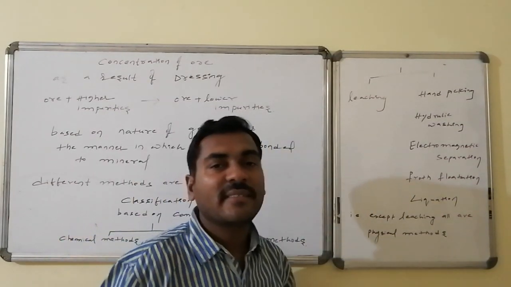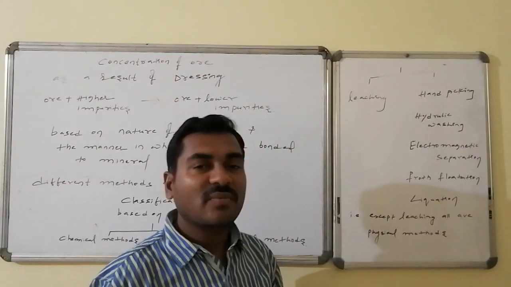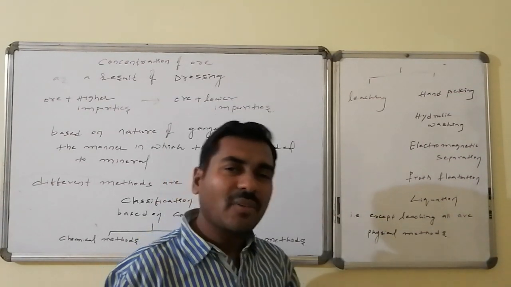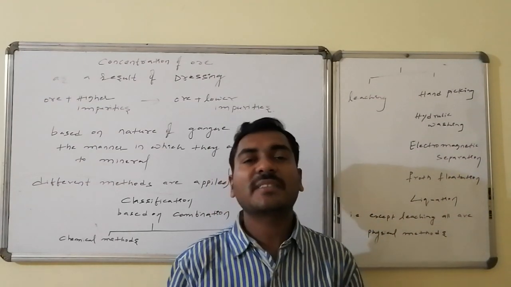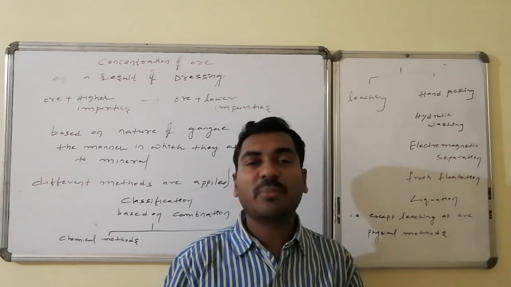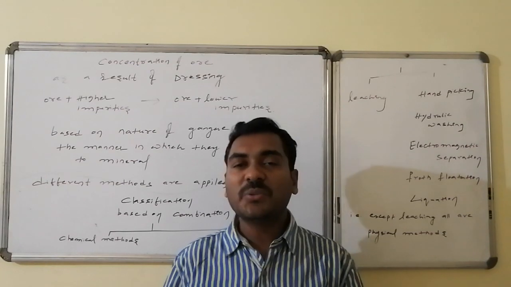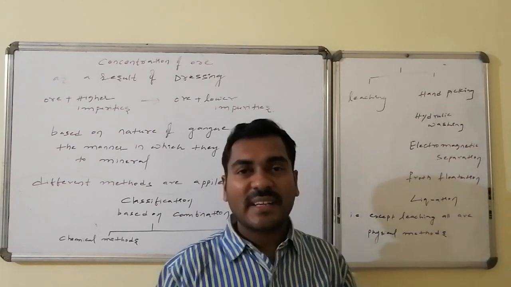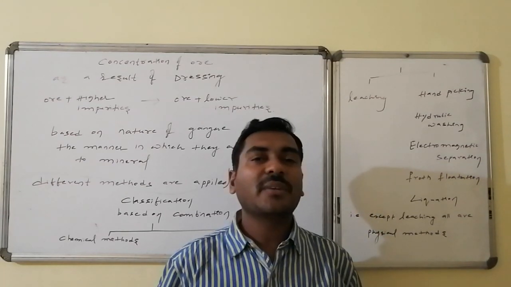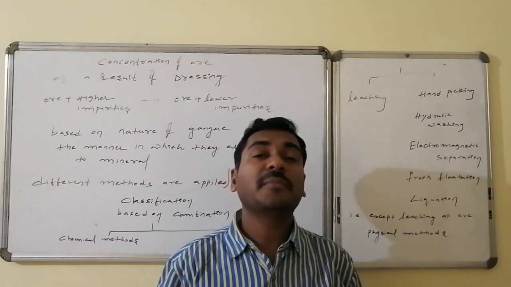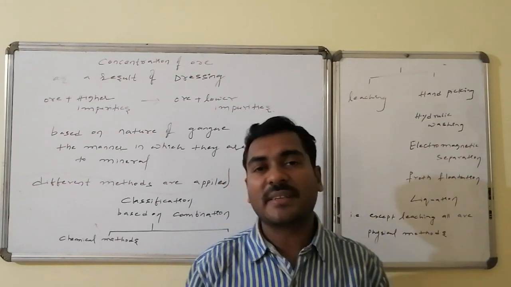The chemical method is leaching, whereas physical methods are hydraulic washing, hand picking, electromagnetic separation, froth flotation, liquefaction. What we can conclude is, except leaching, all other dressing methods are physical methods, whereas leaching is a chemical method. In this method, the chemical combination varies and it is converted to a new compound, thereby removal becomes easy. In all the other cases, ore remains as it is, impurities remain as they are. There is no change in the physical state, and the methods in which there is no change are called physical methods.